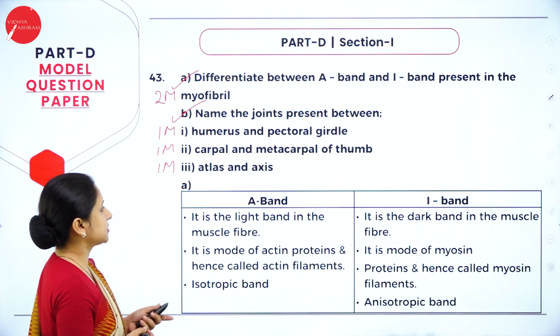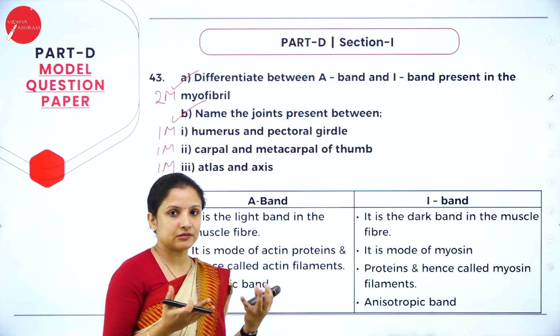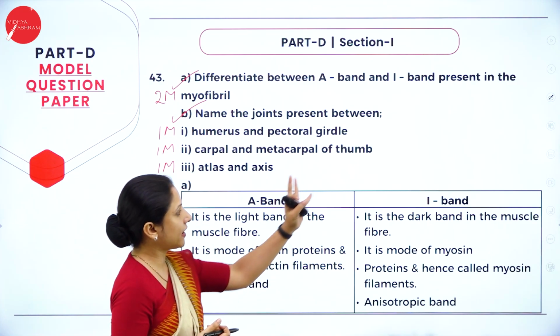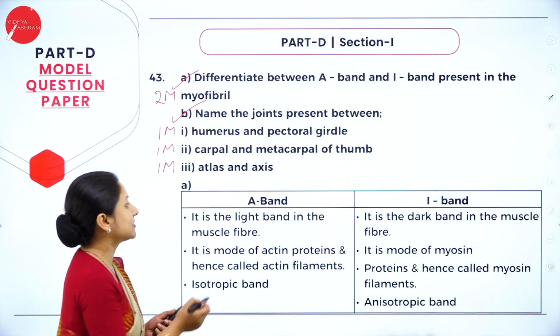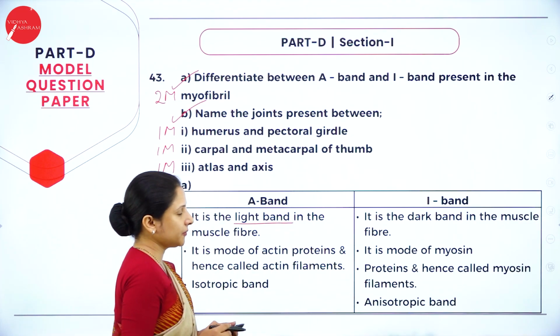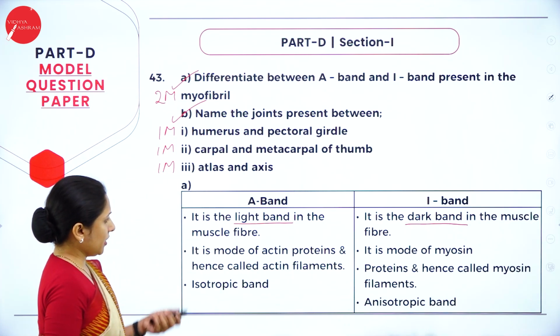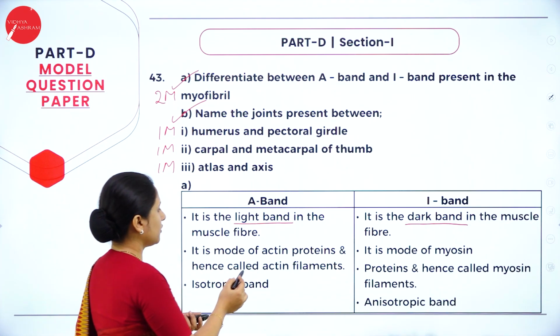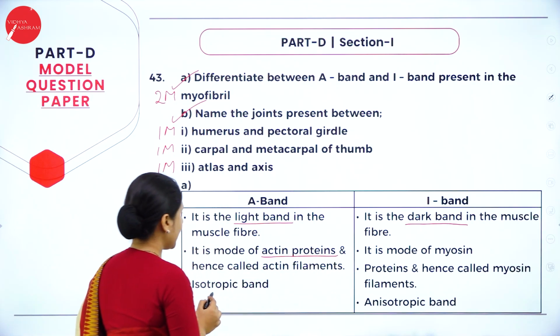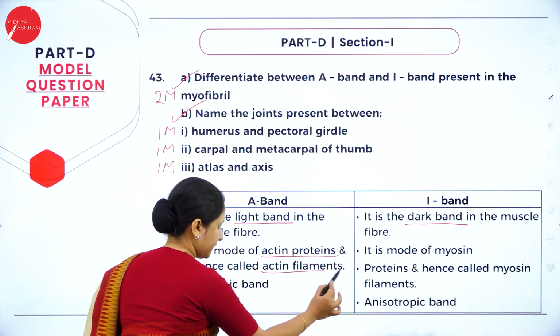So first we'll answer the first question. Again it is write the differences now. So you have to make 2 columns, A band and I band. A band, it is the light band in the muscle fiber, and I band is the dark band in the muscle fiber. A band, it is made up of actin proteins and hence it is also called as actin filaments.